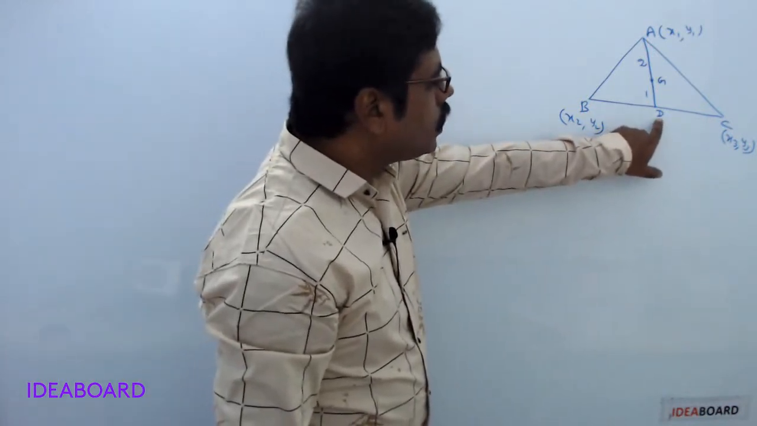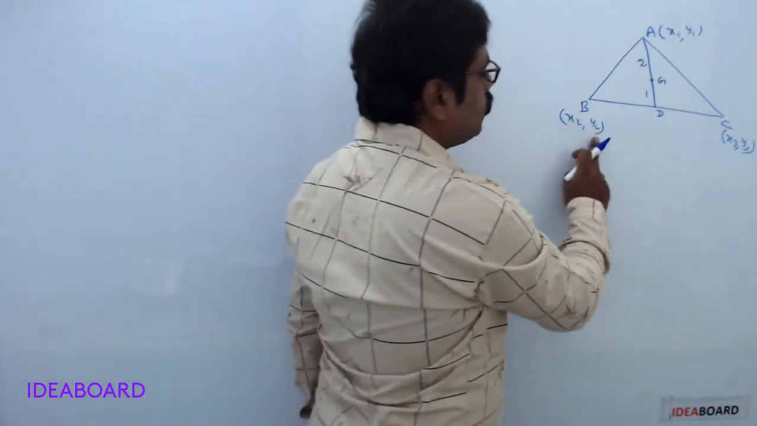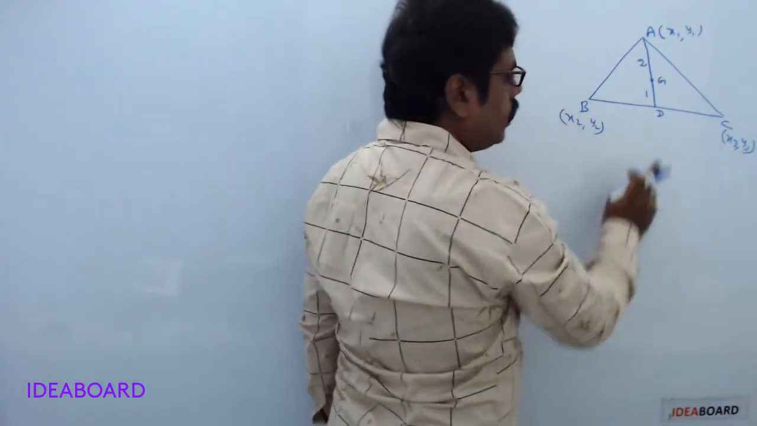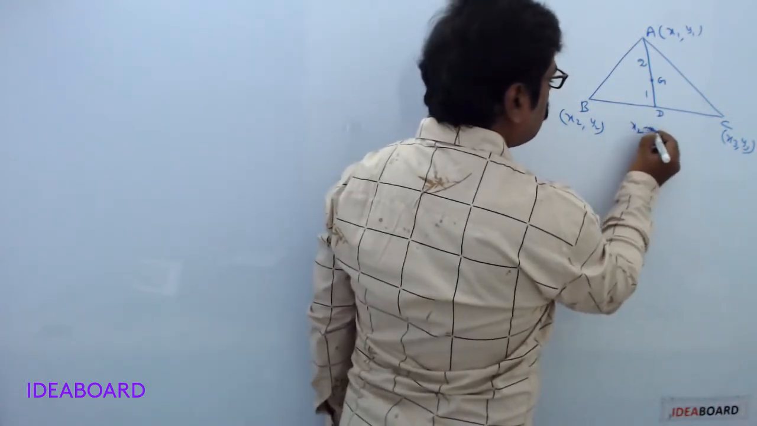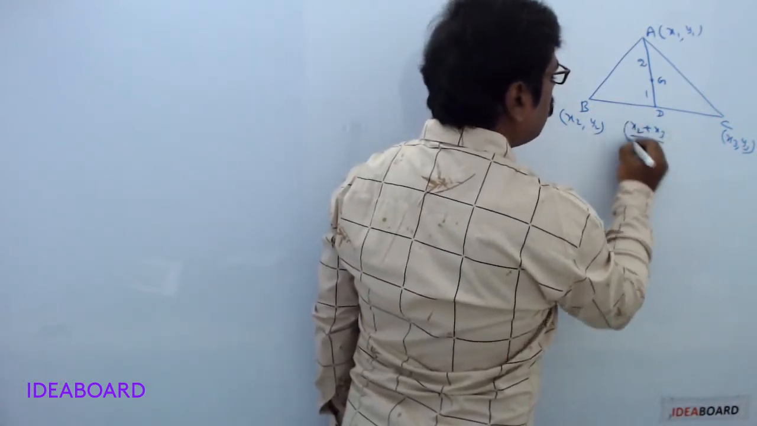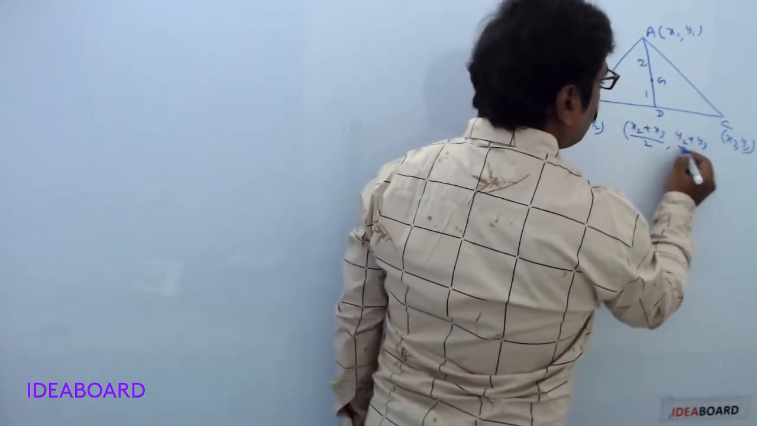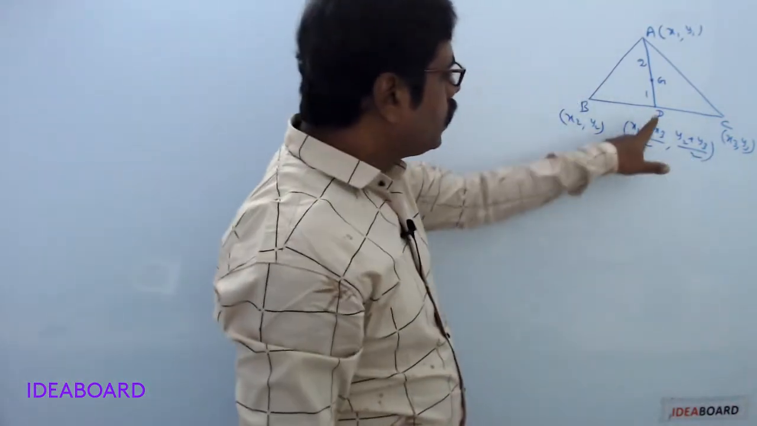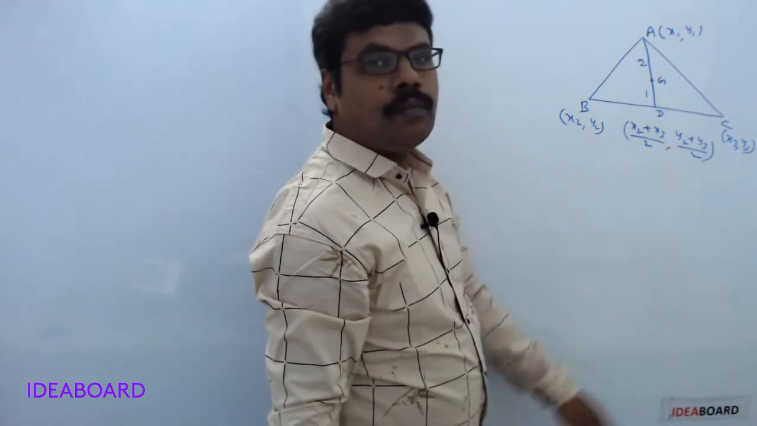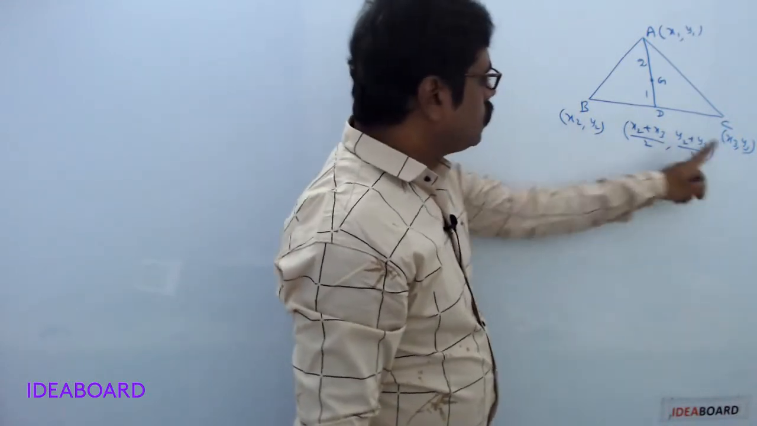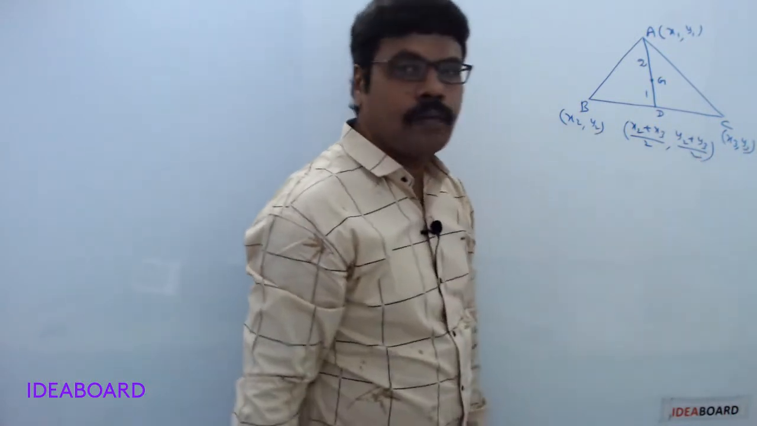Now here D is the midpoint of the side BC. B is x2, y2, C is x3, y3. Then what are the coordinates of D? That is x2 plus x3 divided by 2, y2 plus y3 divided by 2. Here D is the midpoint of the side BC, so use the midpoint formula: x2 plus x3 divided by 2, y2 plus y3 divided by 2.